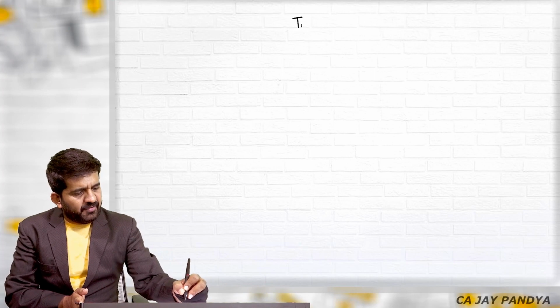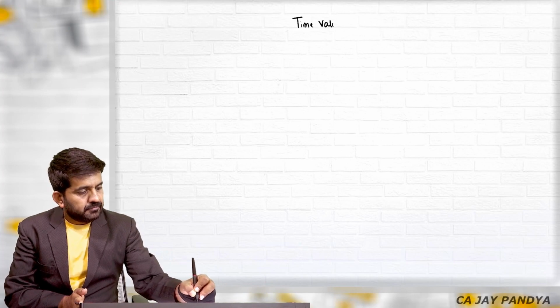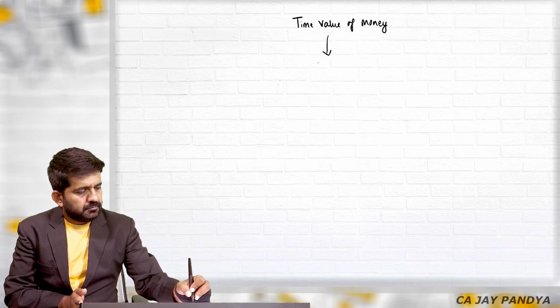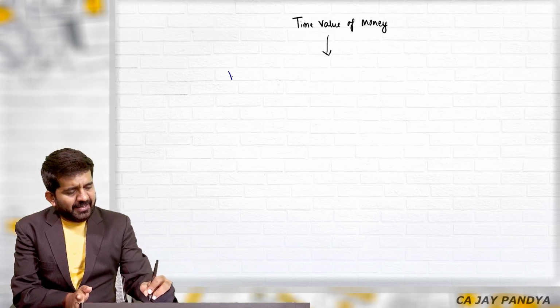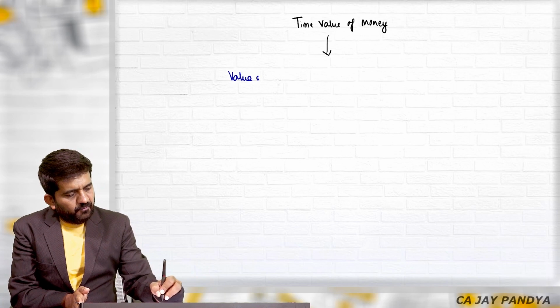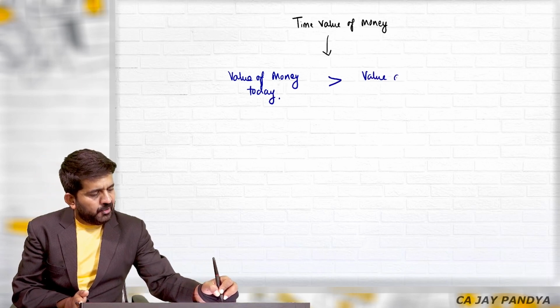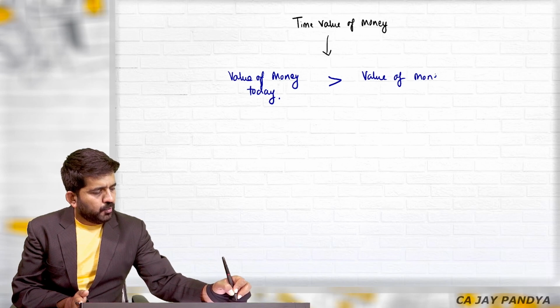So let us start first with the revision of time value of money. So we have understood the time value of money in this manner. That is, value of money today is greater than value of money tomorrow.